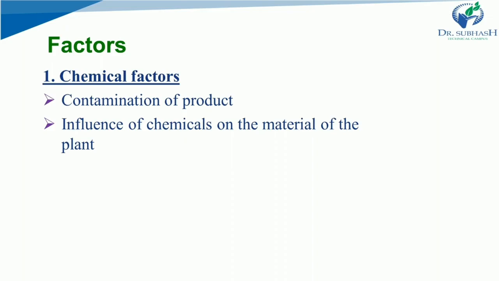The second one which I was talking about is the influence of chemicals on the material. Sometimes the solutions that come into contact with the equipment are generally corrosive in nature. In addition, equipment is sometimes exposed to extreme pH, temperature and pressure, which can result in corrosion of the material, and that's why the material loses its strength and durability.